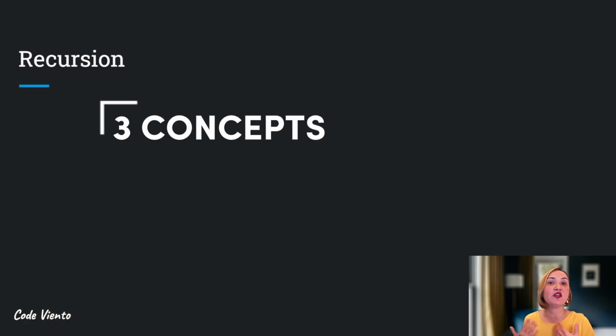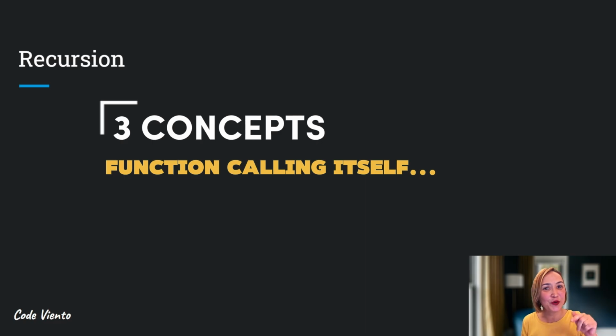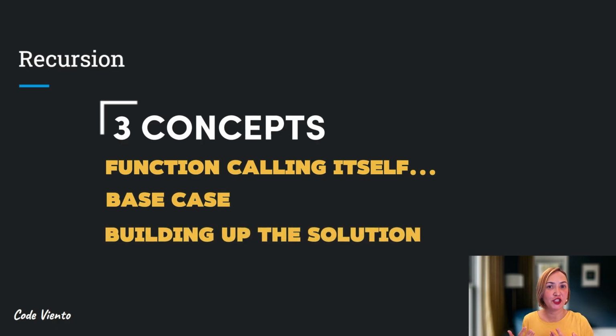Recursion has three main concepts. Function calling itself, just like each person asking the next one, the function will continue calling itself until it reaches the base case. A base case is what stops the recursion. In our example, the base case is when the first person in the line gives the first answer. Building up the solution: once the base case is reached, the answer travels back through each previous call, with each person adding their count. Each step builds on the previous one until the final answer is reached.